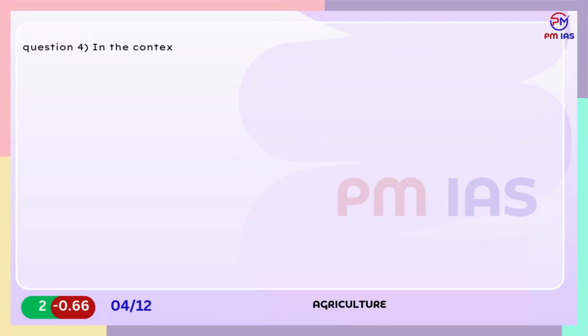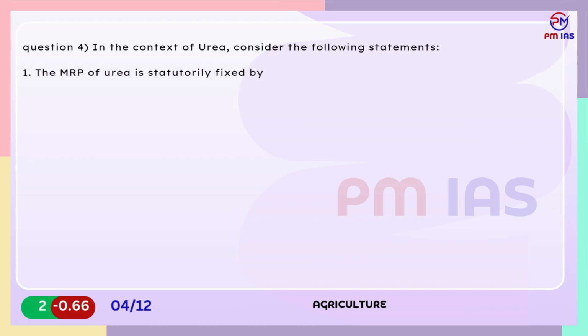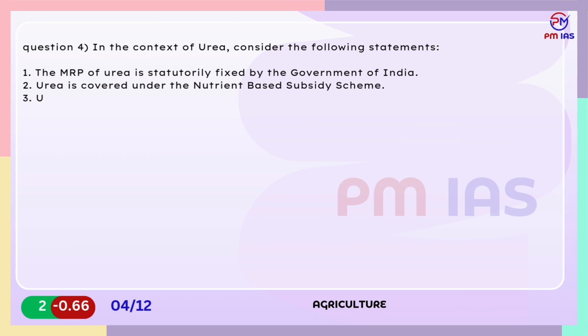Question 4. In the context of urea, consider the following statements. 1. The MRP of urea is statutorily fixed by the Government of India. 2. Urea is covered under the nutrient-based subsidy scheme. 3. Urea takes a lot of time to convert into ammonia in the soil. Which of the statements given above are incorrect?